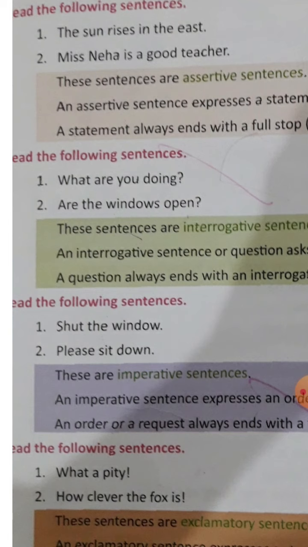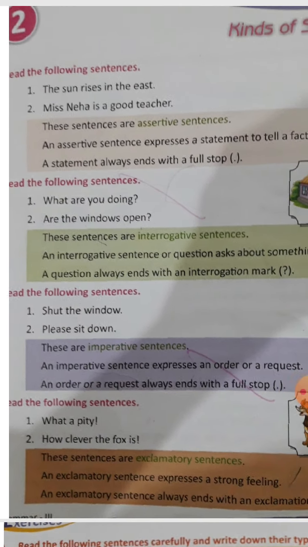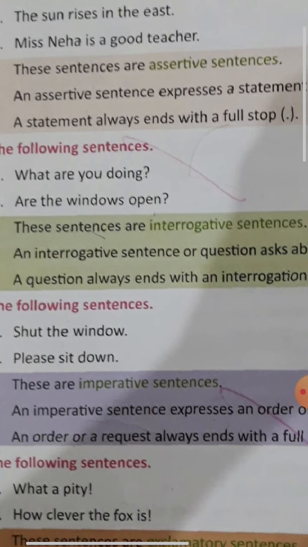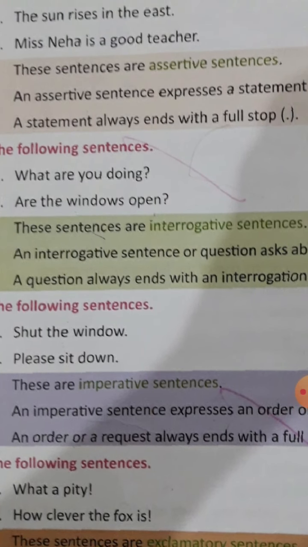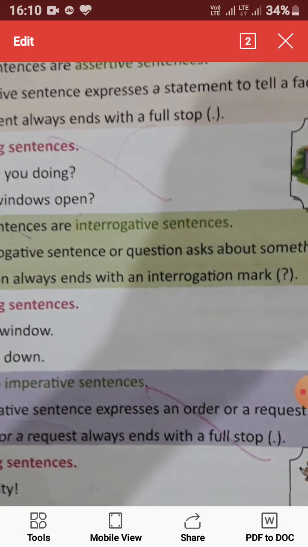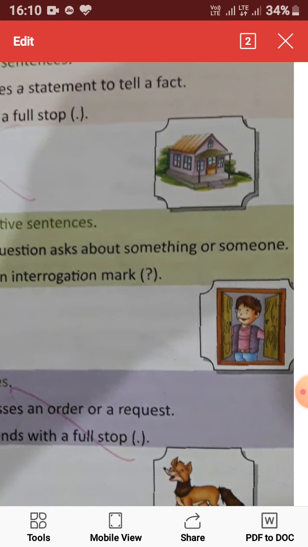Read the following sentences. What are you doing? Are the windows open? Here you can easily understand that we are asking some sort of questions. We are asking questions of others, and these sentences are known as interrogative sentences. An interrogative sentence is a question asked about something or someone.